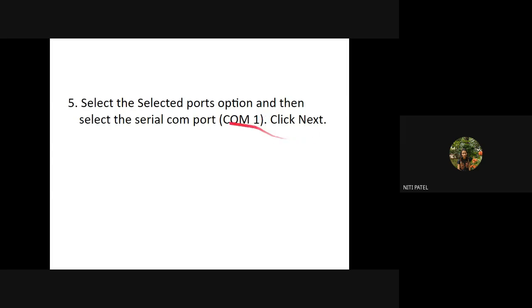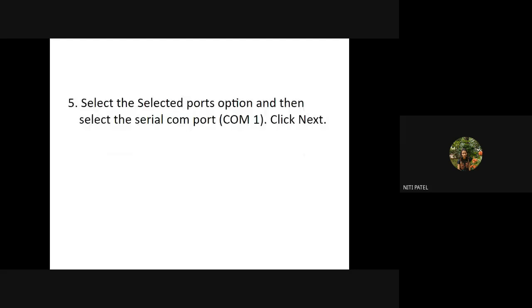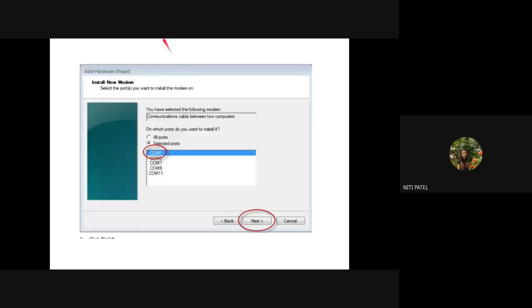Okay, so once we have selected the type of modem over here, we click on next. What we do once we click on next, we select the port. From this list of ports, whichever ports are free, all the names of these ports will appear over here. So you can select any port which is available and free. Once you select it, you have to simply click on next.